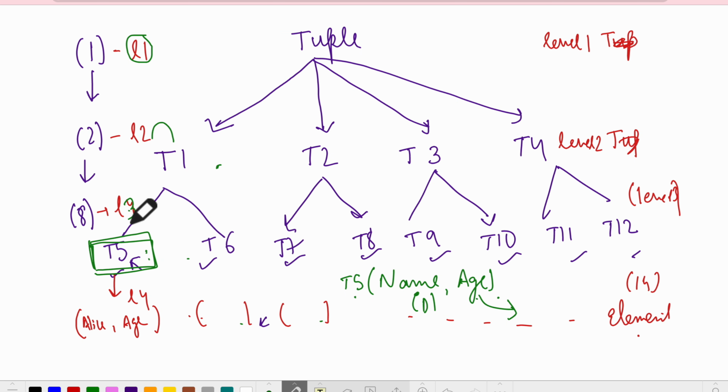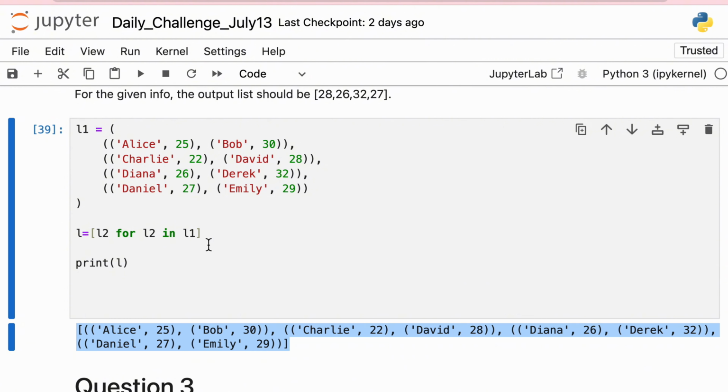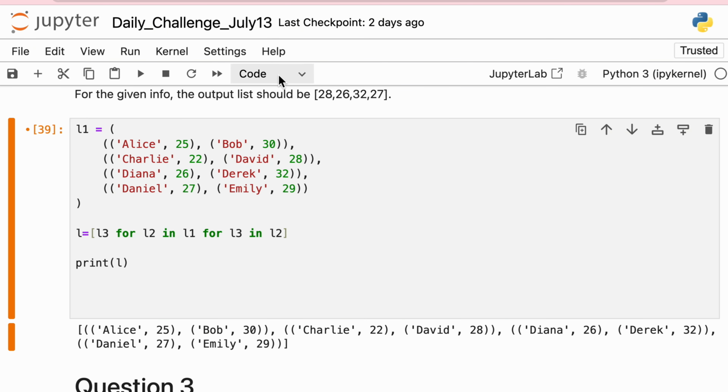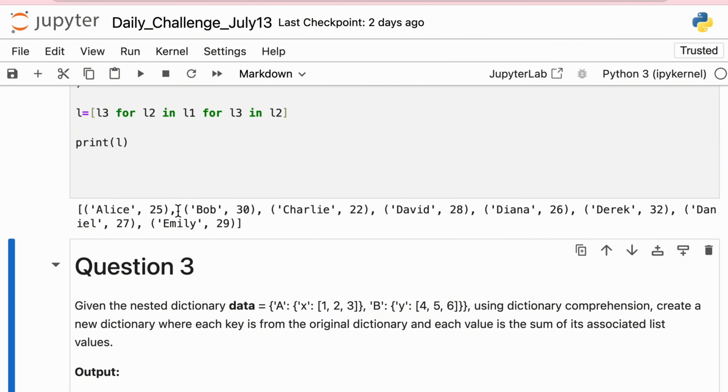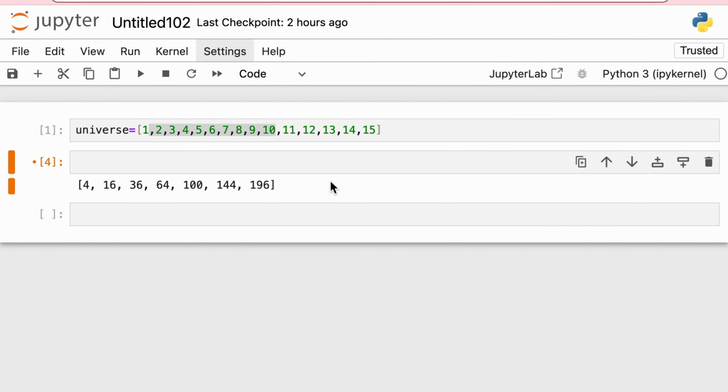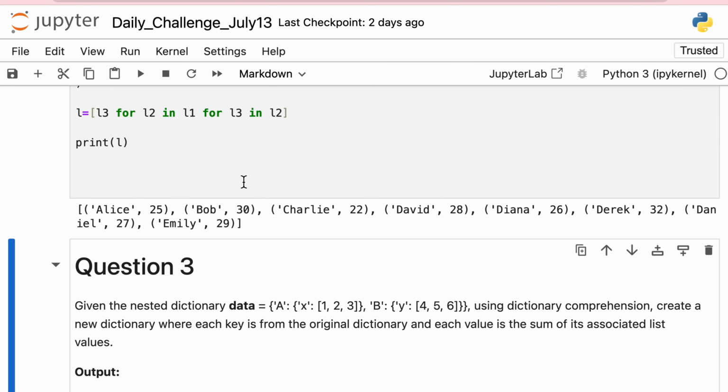So what is T5? L3 in L2. So I'll write down for L3 in L2. And what do I need to print? I need to print L3 because I want to access L3, which is the tuple finally that we need. And this is the list of tuples which is present there. So now we have accessed T5, or you can call it T6. Through L3 we can iterate through each of the elements. So this is my architecture code so far. Now let's move to the next part.